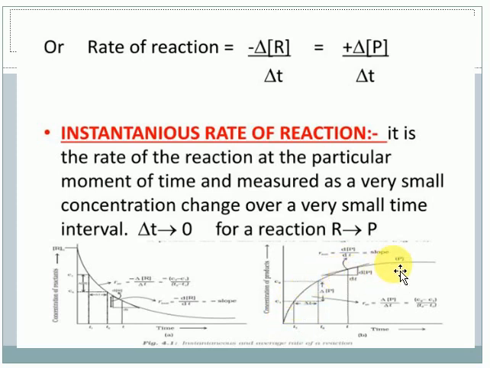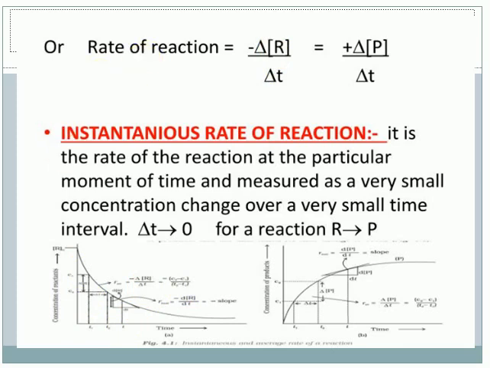Consider the initial concentration C1 and then C2. The change in concentration is C2 minus C1, divided by the time change, T2 minus T1. So that is delta R by delta T, the change in concentration over change in time.